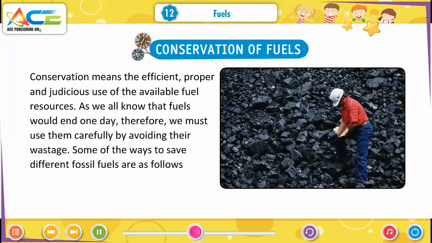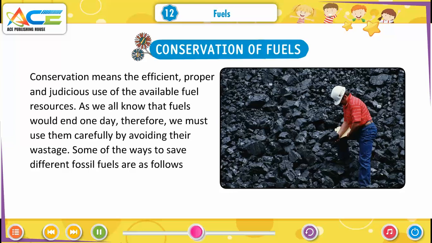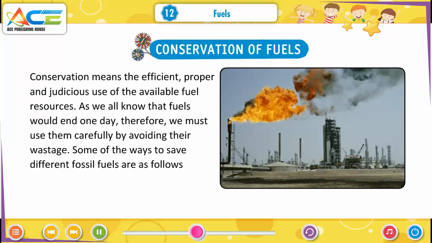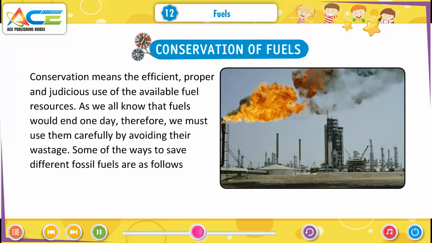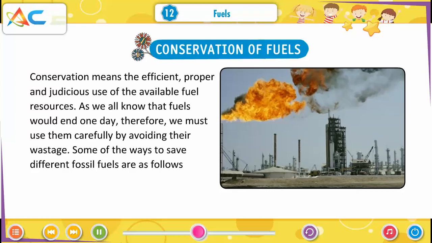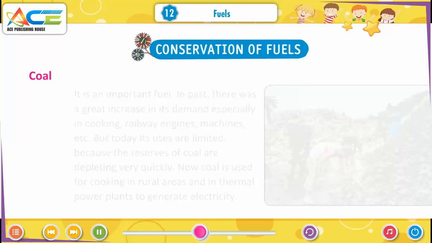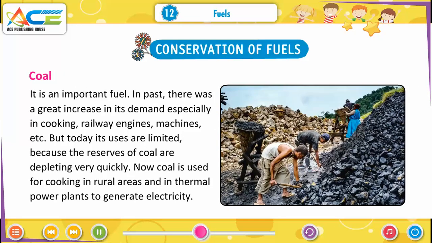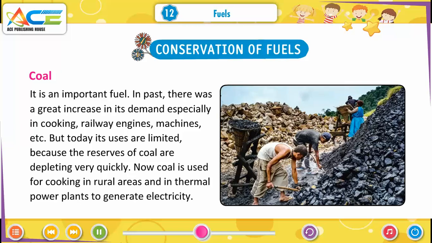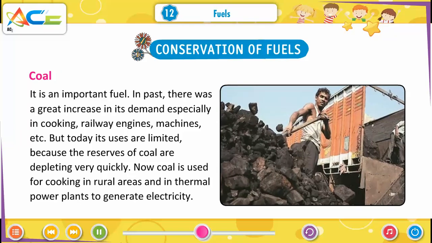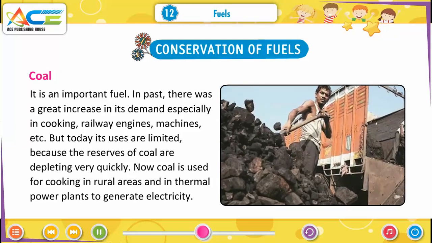As we all know, fuels would end one day. Therefore, we must use them carefully by avoiding their wastage. Some of the ways to save different fossil fuels are as follows. Coal. It is an important fuel. In the past, there was a great increase in its demand, especially in cooking, railway engines, machines, etc.